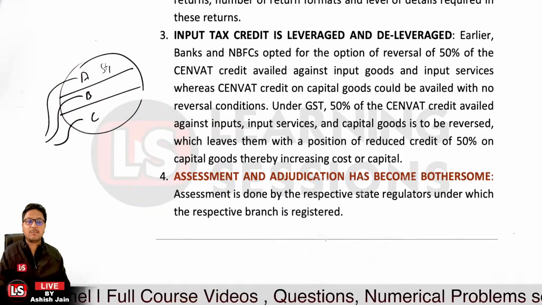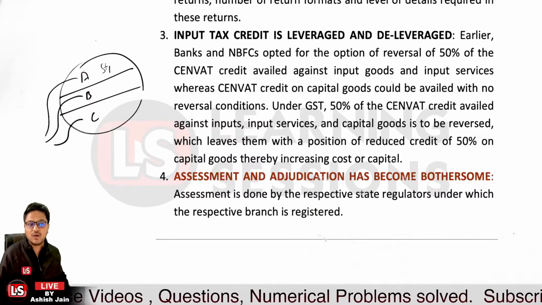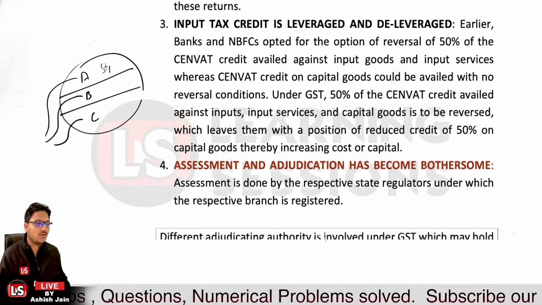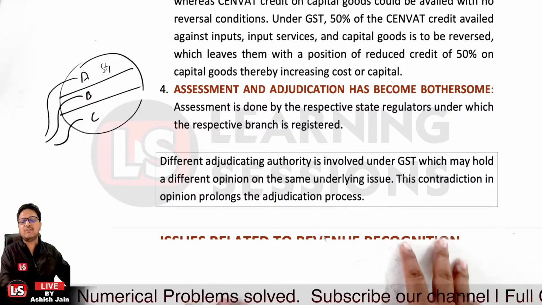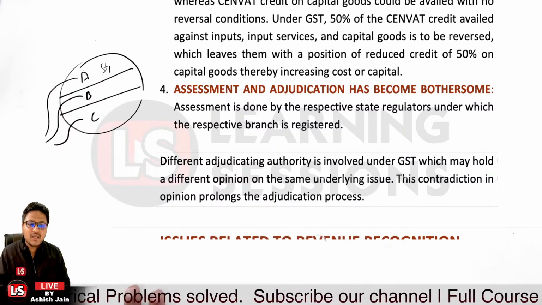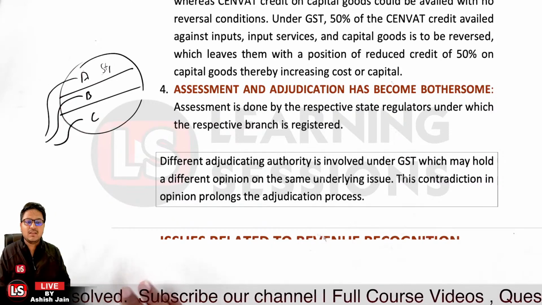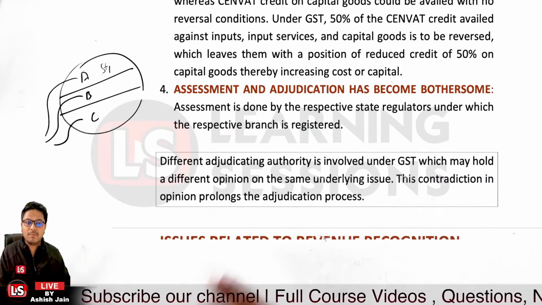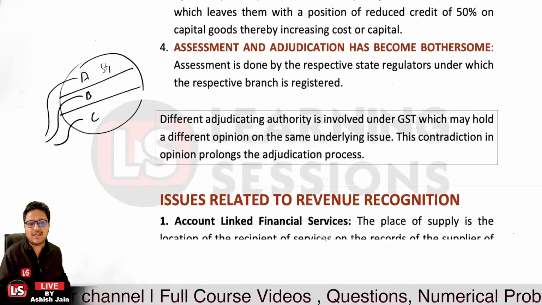This can prolong the process of resolution. Further, the different adjudicating authorities involved under GST may have different opinions on the same underlying issue. This contradiction in opinion prolongs the adjudicating process, and that's quite hectic.